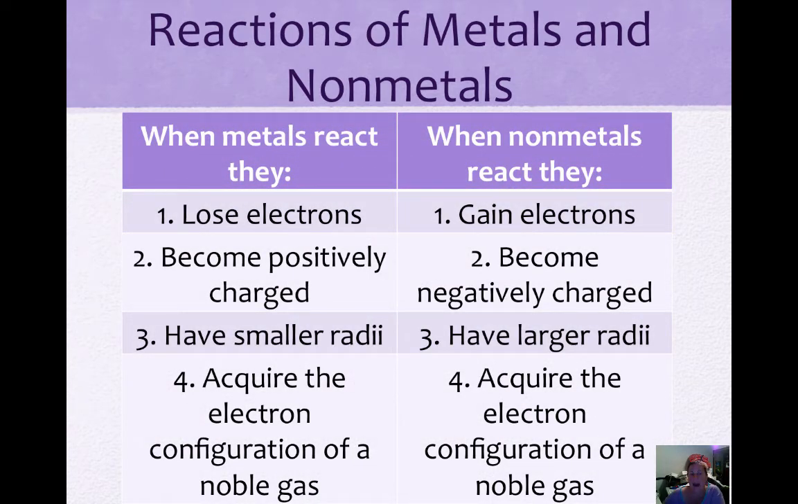When metals react, they lose electrons, which makes them positive, because when you lose a negative, you get positive. This gives them a smaller radius, and they acquire the electron configuration of a noble gas. When nonmetals react, they gain electrons, which gives them a more negative charge. They're gaining electrons, which are negative. This gives them a larger radius, and they acquire the electron configuration of a noble gas as well. So your ions help each other out in an ionic bond to gain a full octet of electrons.